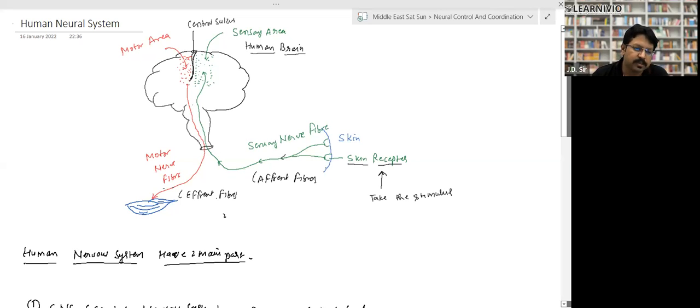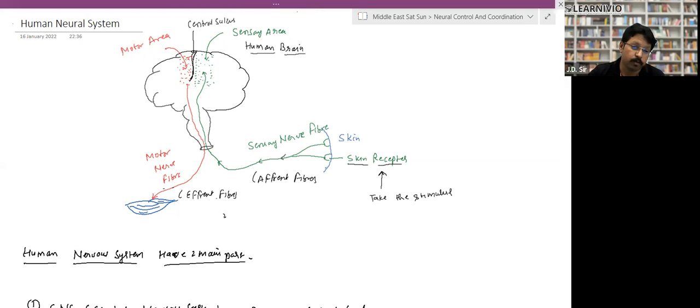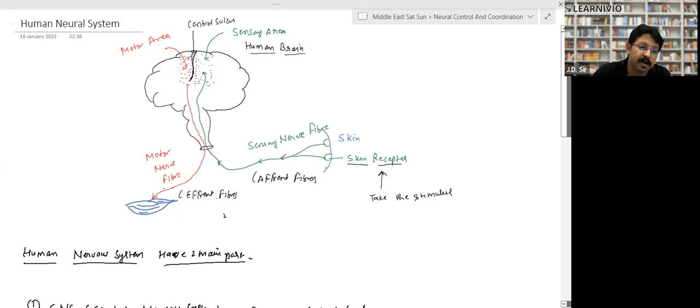We have already discussed in the first slide that the nerves which take the information towards the brain are called sensory nerves, right? So sensory nerve fibers take the information toward the brain. The part of the brain which receives the information is called the sensory area of the human brain. Again, it is divided by a structure called the central sulcus, right? And another area which gives the decision is called the motor area.